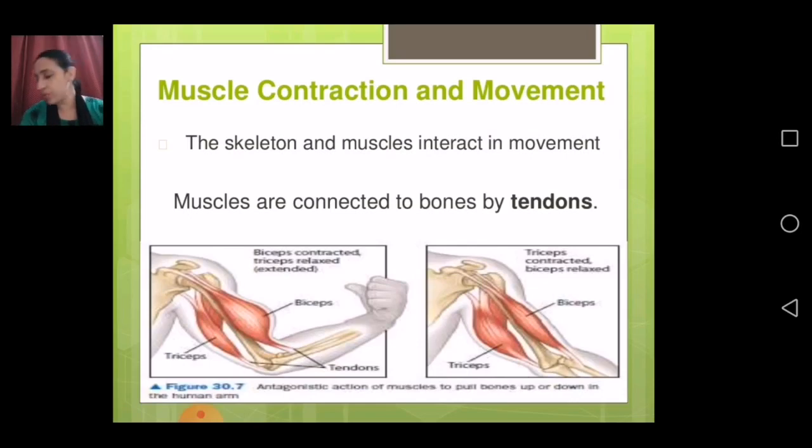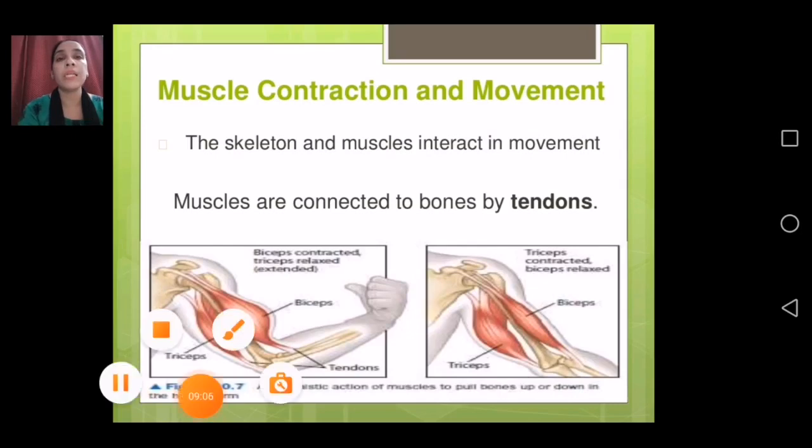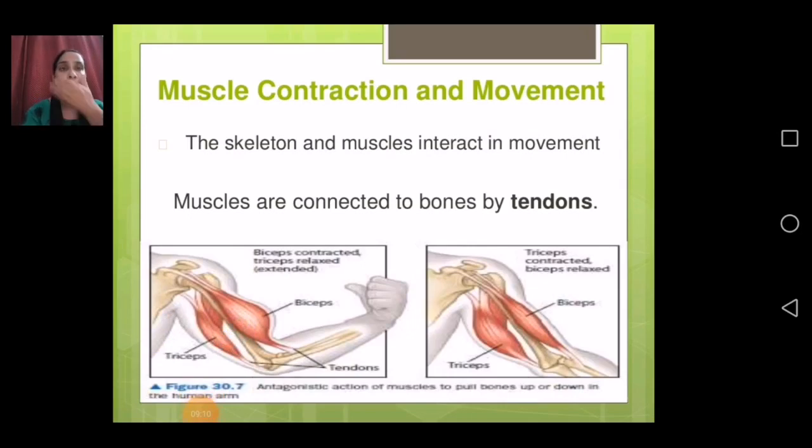Just go through this video, as well as what kind of movement is allowed and what kind of skeleton we find in different insects. If you find any problem or issue, it will be discussed in the online class. Now, muscle contraction and movement: the skeleton and the muscle interact in movement.